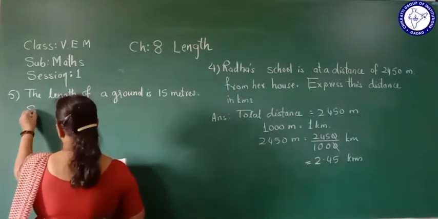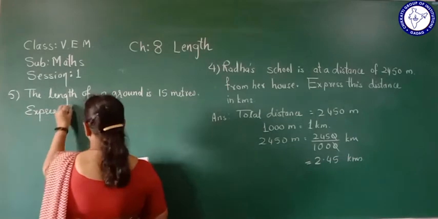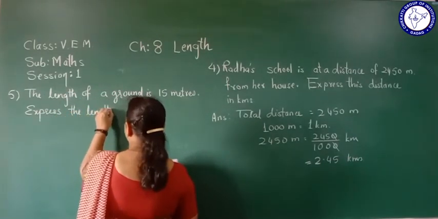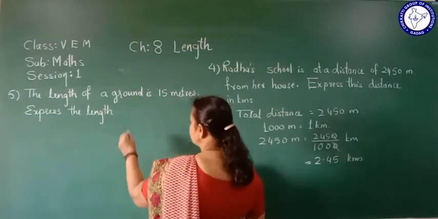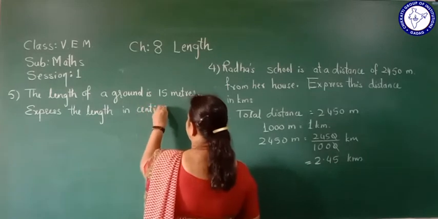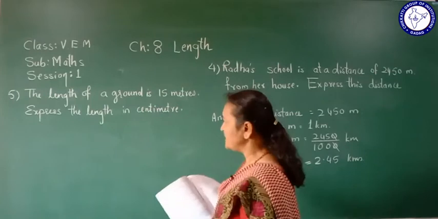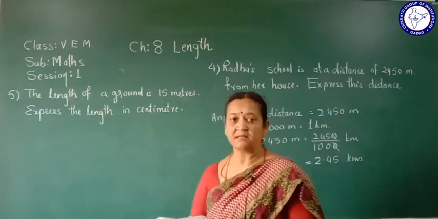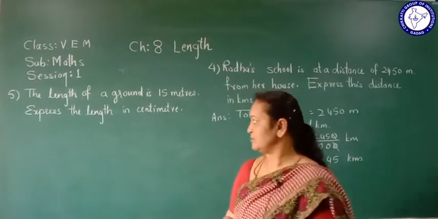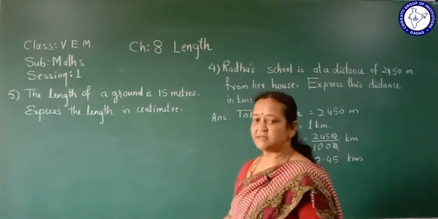Express the length in centimeter. Check again. Meter is more than centimeter. Meter is greater length and centimeter is a smaller length. Okay. Now we have to convert this 15 meter into centimeter.